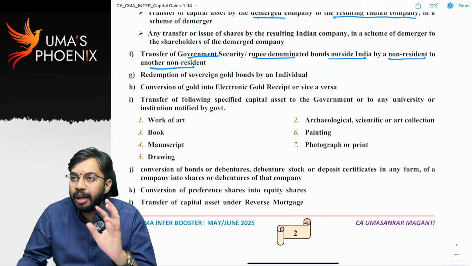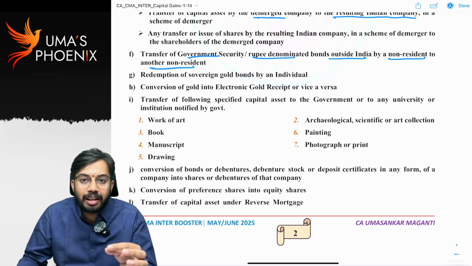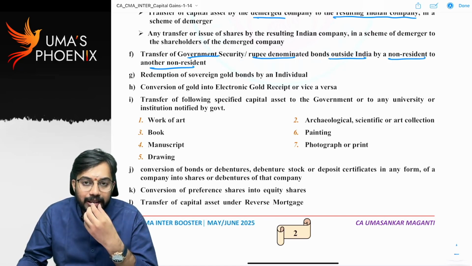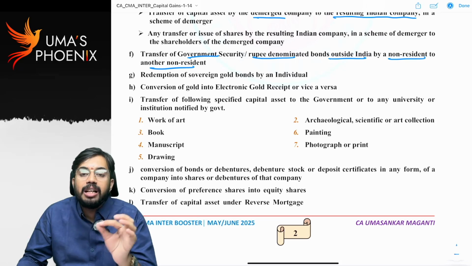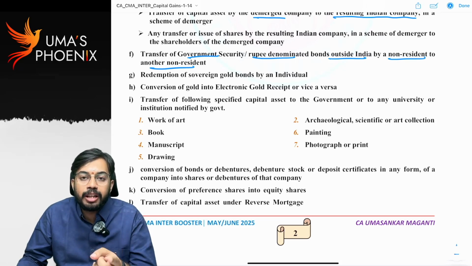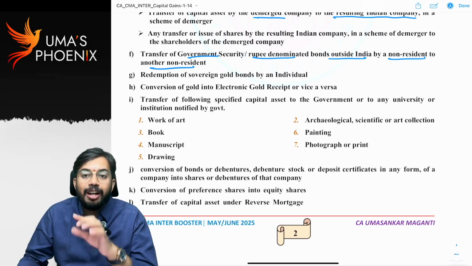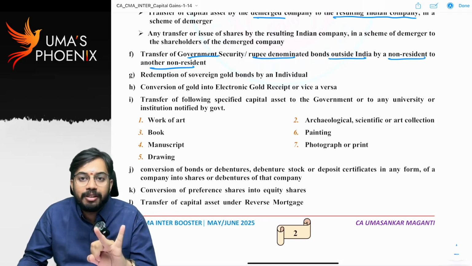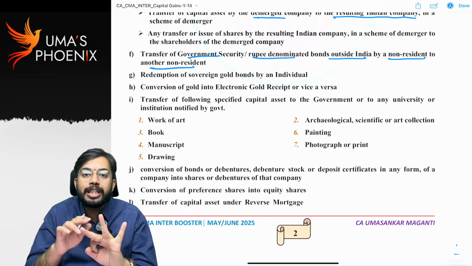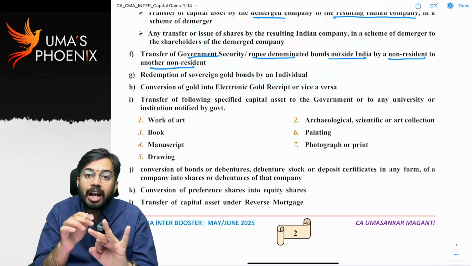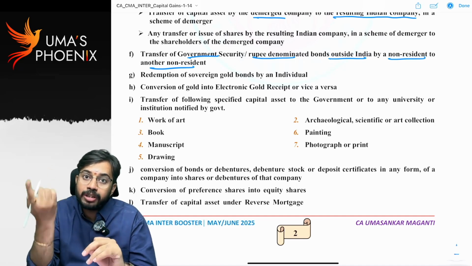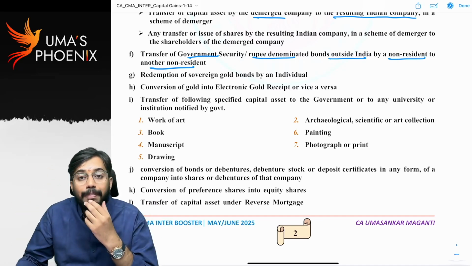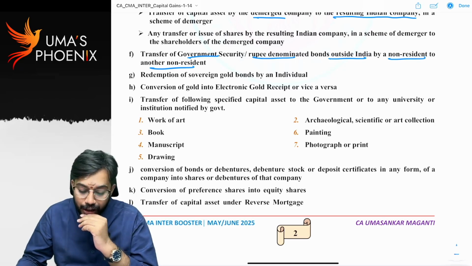Take another person, Mitchell Stark. While playing in India, he purchased government securities. He went back to Australia. Stark sold the government securities to Steve Smith in Australia. So Stark is a non-resident, Steve Smith is a non-resident. The government security is transferred. Where is it transferred? It is transferred in Australia, outside India. So it is not a transfer. Capital gains are not required to be calculated.